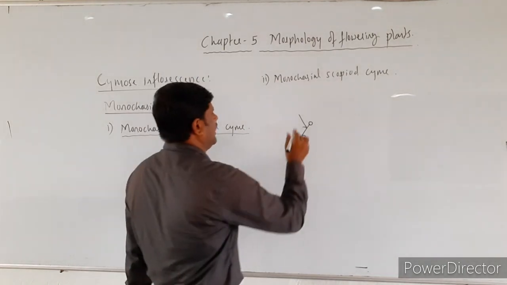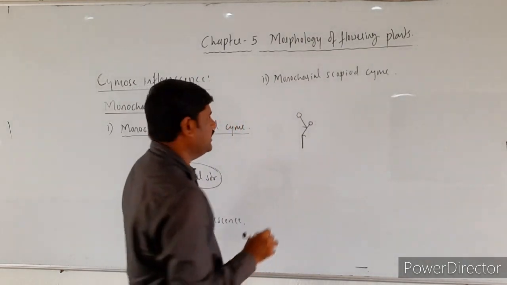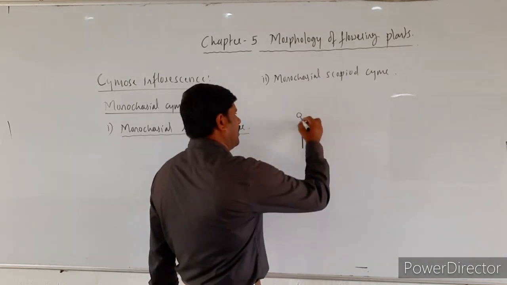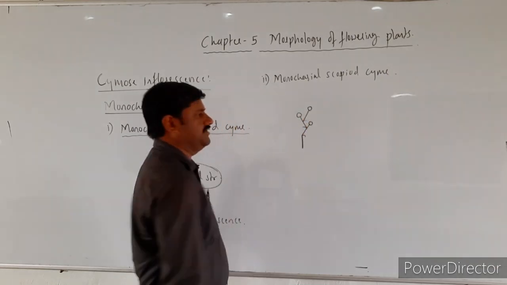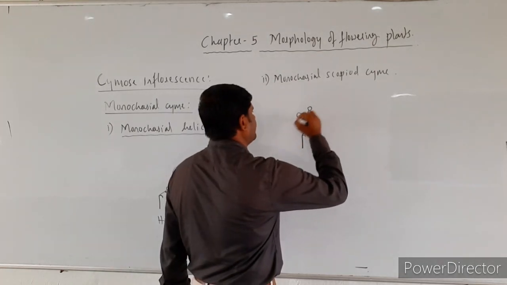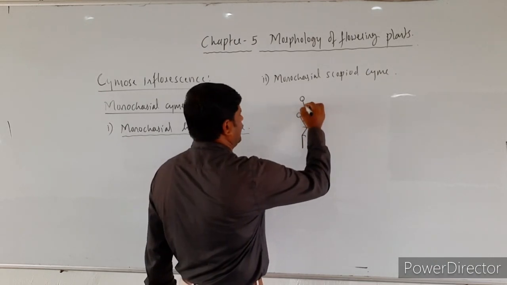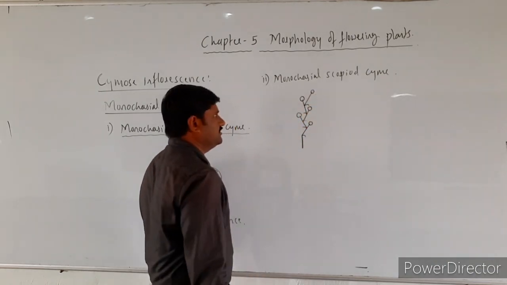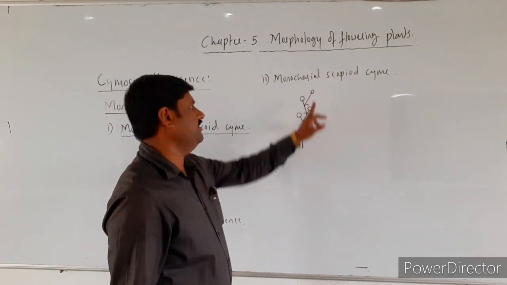branch, and that branch also ends in a flower, and this branch also produces a bract on the opposite side and produces once again a branch ending in a flower, and this branch also produces a bract and ends in a flower, and on the opposite side once again a bract is produced and a branch is produced ending in a flower.